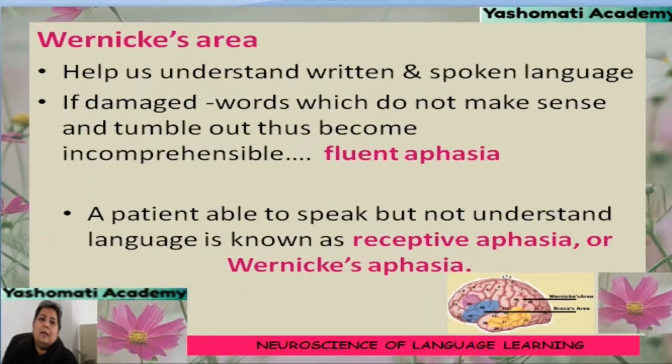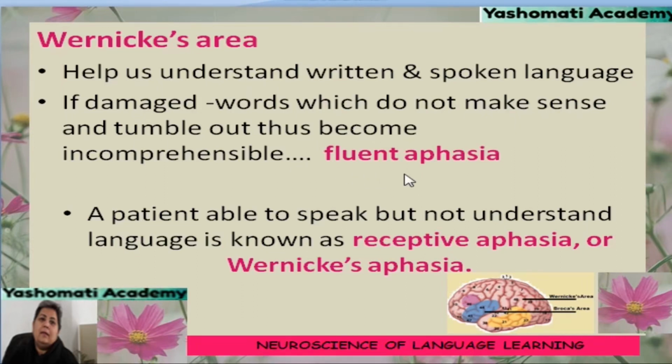Then the next area that is of importance is Wernicke's area. It helps us to understand written and spoken language, and if this area is damaged, it will show as fluent aphasia. In this case, words which do not make sense tumble out, and thus become incomprehensible.